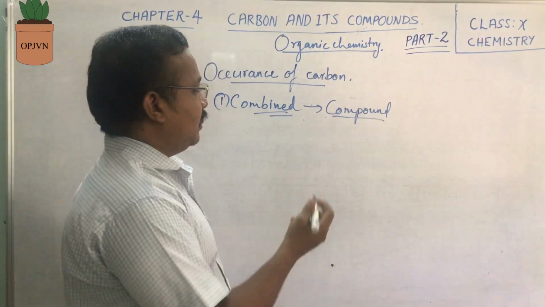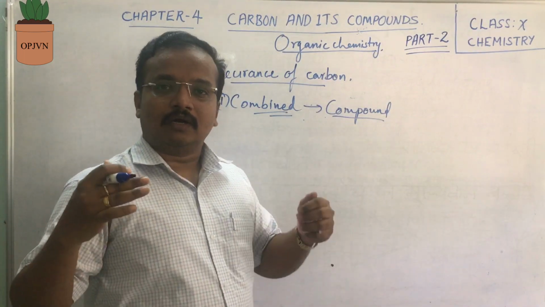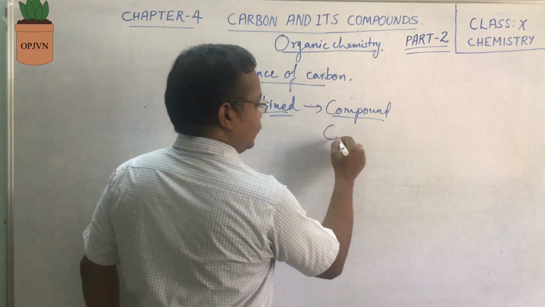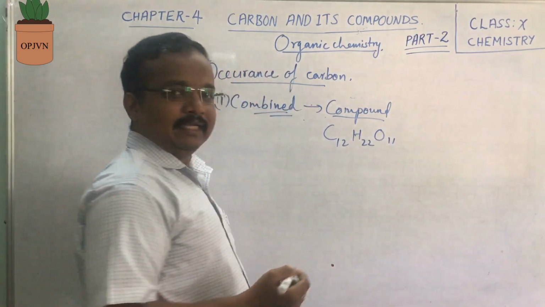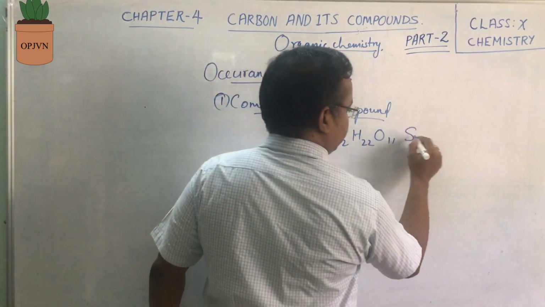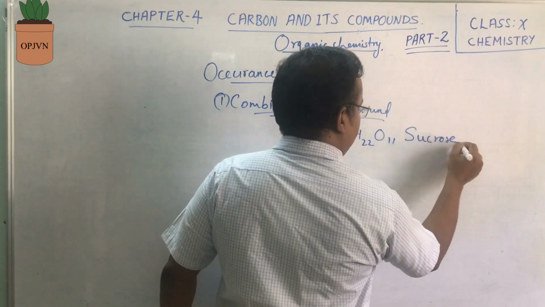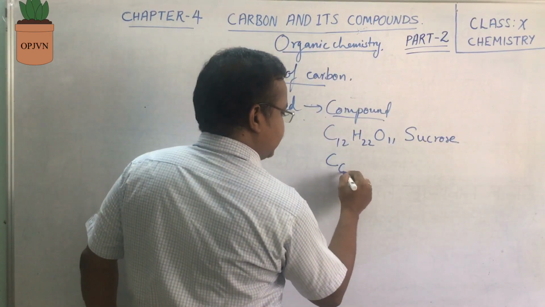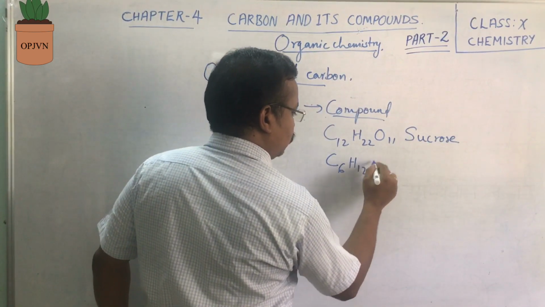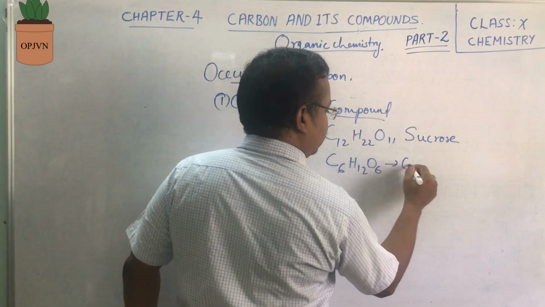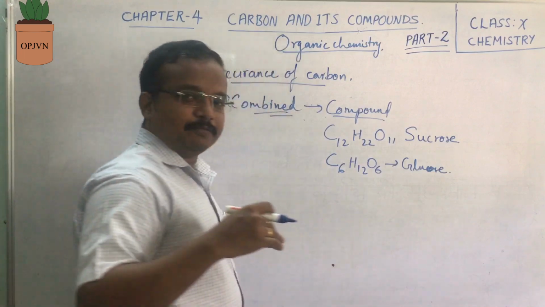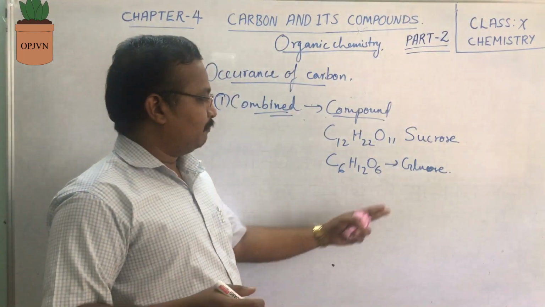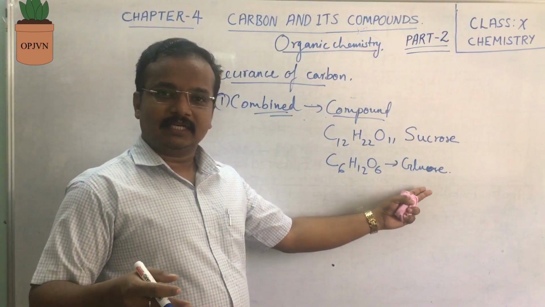Like sugar, we know, is C12H22O11. Okay, this is our sucrose. And C6H12O6 is our glucose. Energy production we have studied; the main important substance we require is glucose.